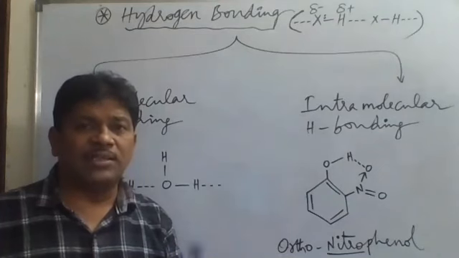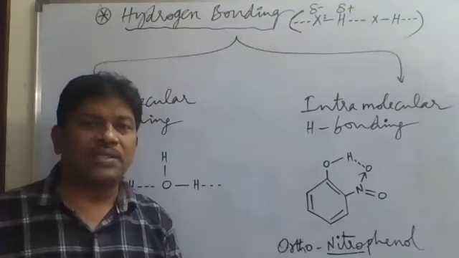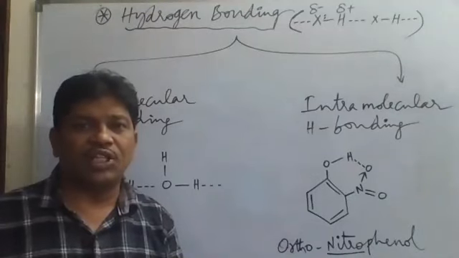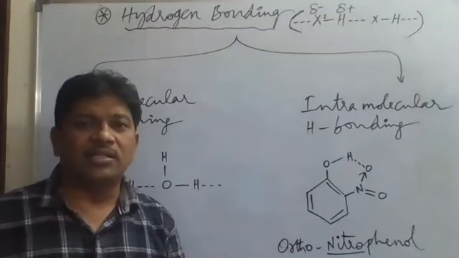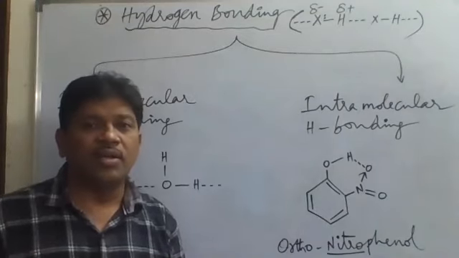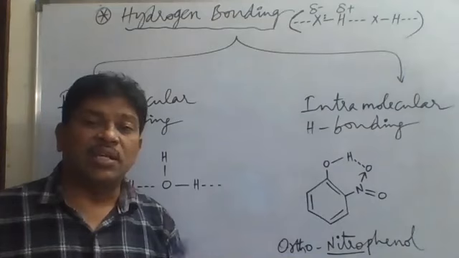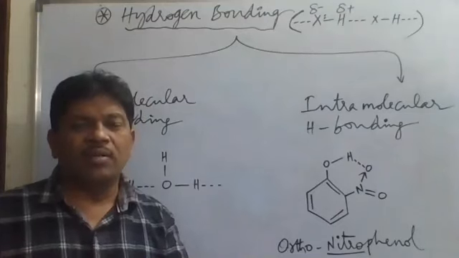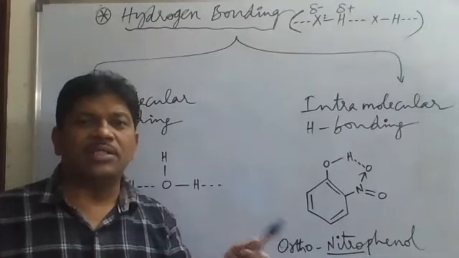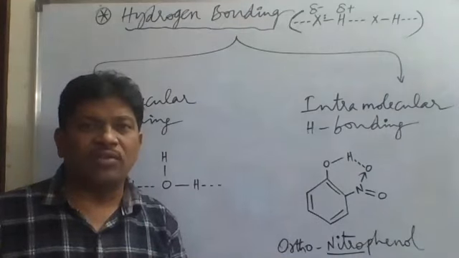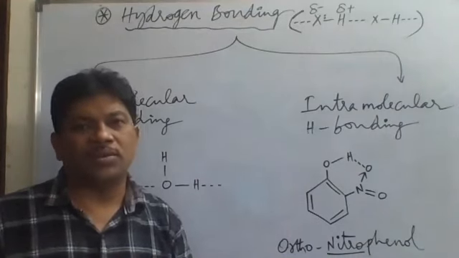But between nitrogen and Cl, nitrogen belongs to the second period, and its outermost orbit is the second orbit, the L shell. Cl is in the third period, and its outermost orbit is the third orbit, the M shell. Which is the larger atom? Cl is the larger atom, and nitrogen is the smaller atom. So nitrogen is the smaller electronegative atom, but Cl is the larger one. So nitrogen forms hydrogen bonding with hydrogen more easily than Cl.